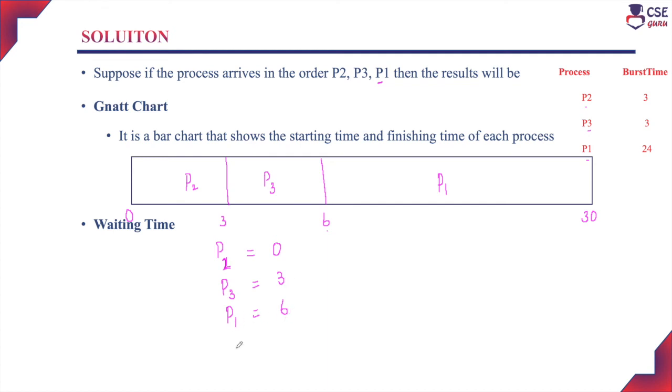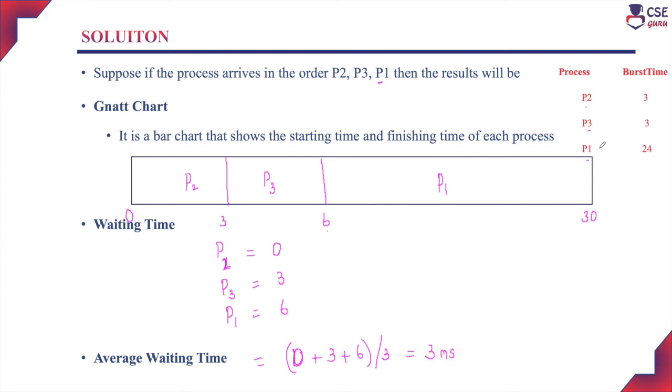Next we will find out the average waiting time. So the average waiting time is nothing but the waiting time of process P2, P3 and P1 divided by 3. There are three processes here, so divided by 3. 0 plus 3 plus 6, divided by 3. So now the average waiting time is only 3 milliseconds.